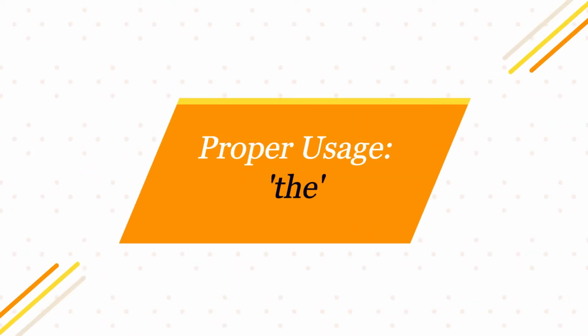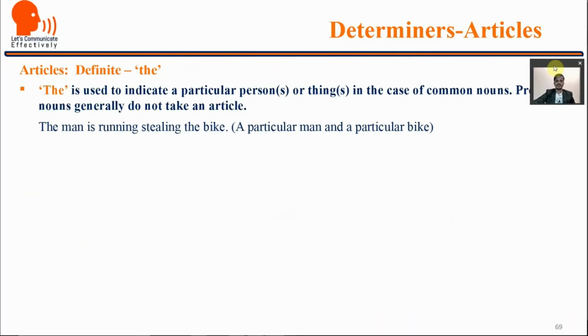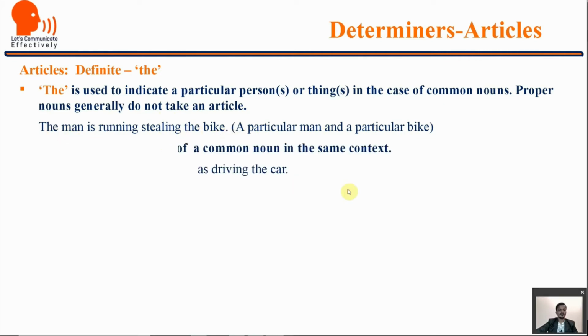Definite article, you know, the definite article is one, that is the. Let us see its uses and the facts of the article the. The is used to indicate a particular person or thing in the case of common nouns. Proper nouns generally do not take an article. For example, the man is running, stealing the bike. Here, a particular man and a particular bike are referred to. That's why the man and the bike.